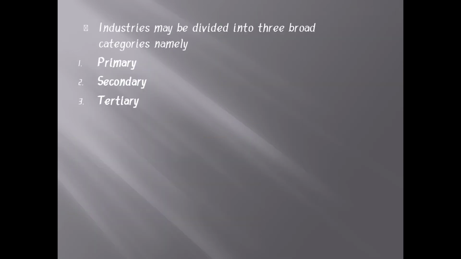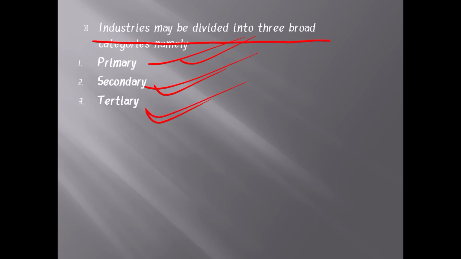So again, industry may be divided into three categories, namely primary industry, secondary industry and tertiary industry. So see here, the industry is divided into three categories: primary, secondary and tertiary. Remember, industry may be divided into three categories, that is primary industry, secondary industry and tertiary industry.